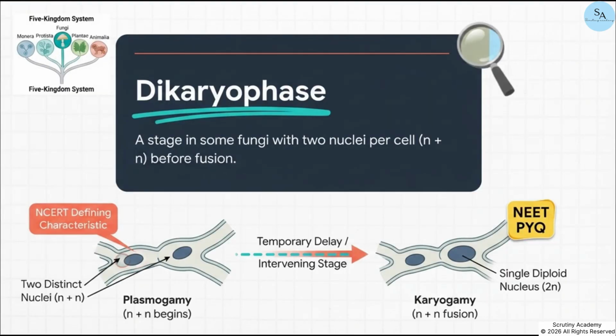Now, pay close attention to a very specific delay that happens in some fungi because it's key NCERT terminology. It's called the dikaryophase. And in ascomycetes and basidiomycetes, right after plasmogamy, the nuclei don't fuse immediately. The cell takes a pause in an intervening stage where it contains 2 distinct nuclei per cell. We call this the N+N condition, or the dikaryon. They will eventually fuse, but this temporary phase is a major defining characteristic that you've absolutely got to know.